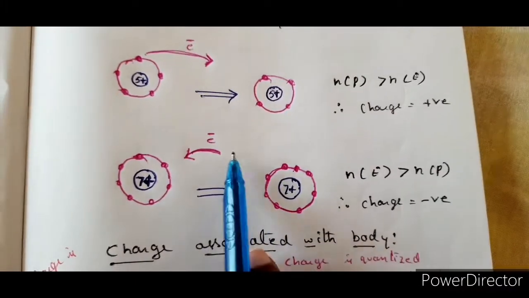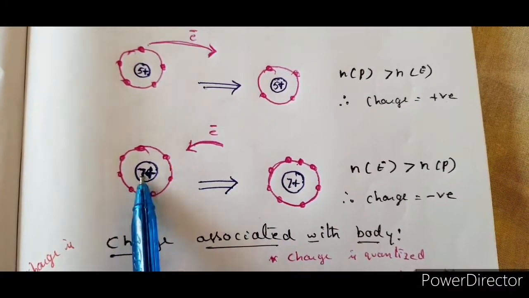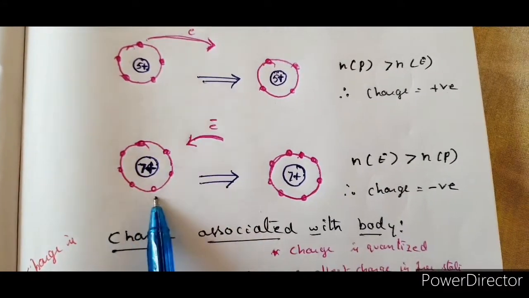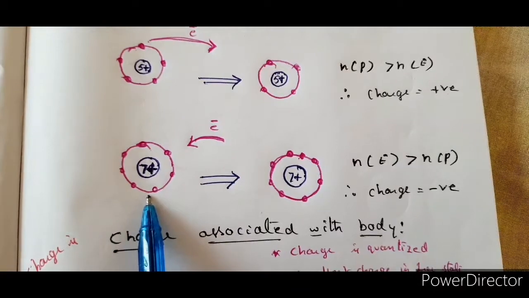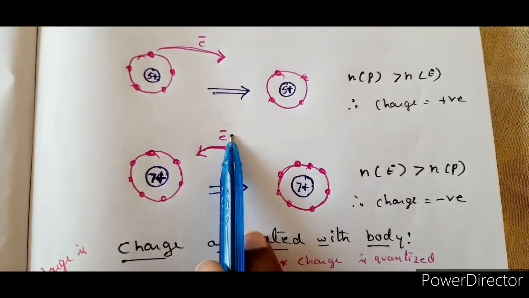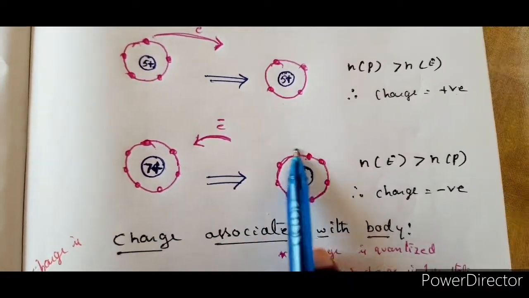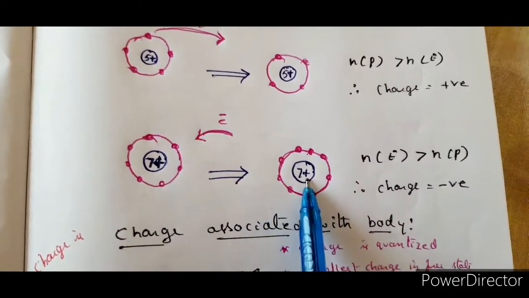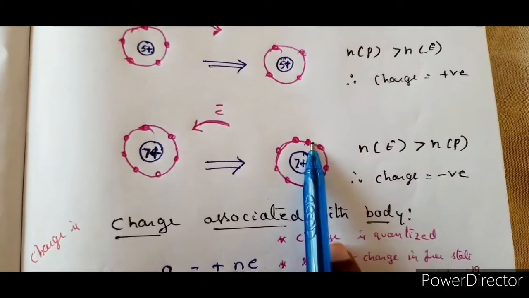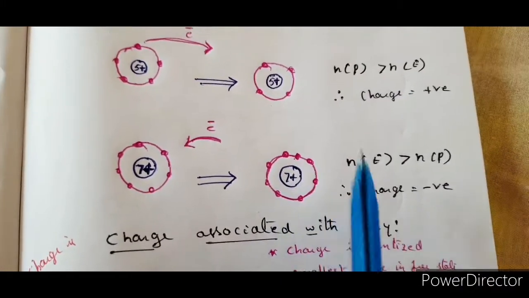Now if I am giving an electron to an atom, let us suppose the neutral atom has 7 protons, that means 7 positive charges and 7 negative charges. Here Ne is equal to Np. But now I am giving an electron to this one. It accepted the electron and has become 8 electrons and 7 protons. So what is the dominating charge here? Negative charge is dominating because 1 electron is more.